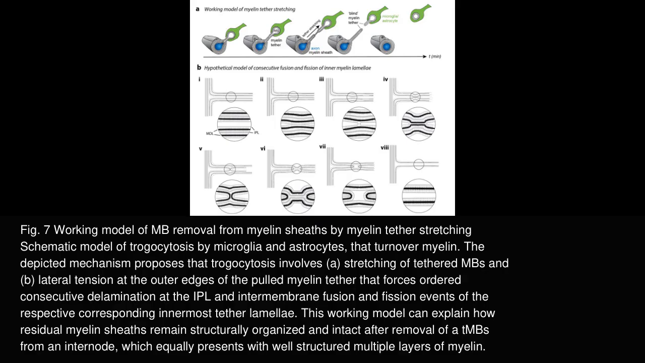This model accounts for the observation that after removal of tethered myelin bodies from an internode, the residual myelin sheaths remain structurally organized with intact multiple compact layers. The authors interpret these fusion profiles, membrane bending, and loop-like membrane structures observed ultrastructurally as signatures of the trogocytosis mechanism. This conceptual framework integrates morphological, biochemical, and biophysical data into a coherent mechanism for selective and progressive clearance of myelin debris by glial cells, maintaining myelin integrity, while allowing aged or damaged myelin to be removed efficiently.